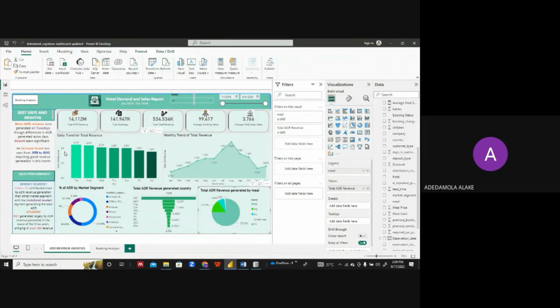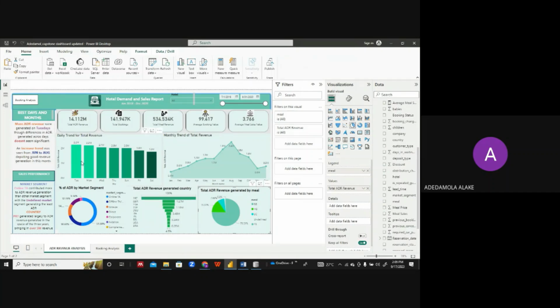So we also have the daily trend for total revenue, and the daily trend for both hotels, I mean the city hotel and the resort hotel. The daily trend shows that most revenue was generated on a Tuesday, and the most revenue generated was in August.